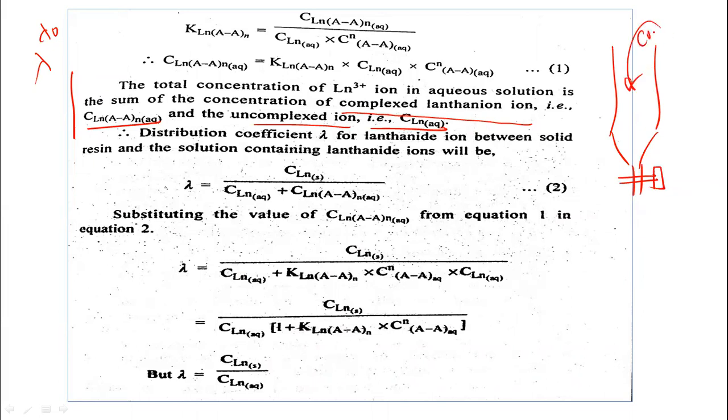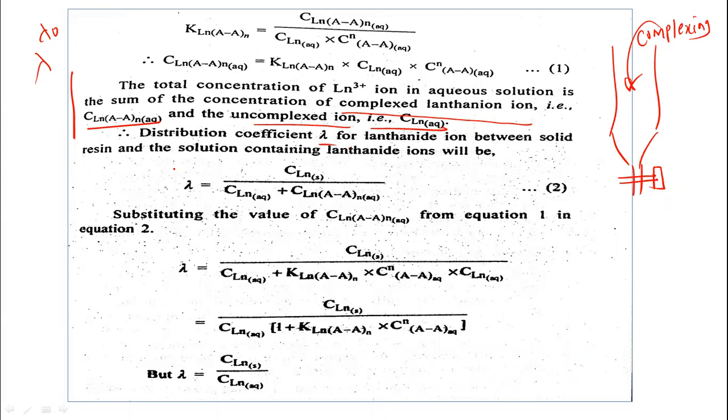Previously there was no addition of the complexing agent, we were only adding the eluent, but now the eluent mixed with complexing agent is added, so the distribution coefficient changes.